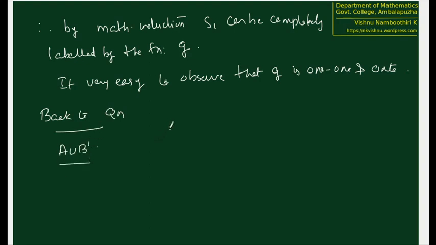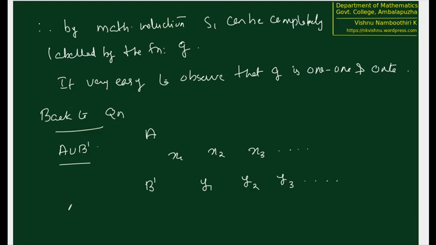So we will try to list the elements in A. We can list them as x1, x2, x3, etc. Elements in B dash we are going to list as y1, y2, y3, etc.